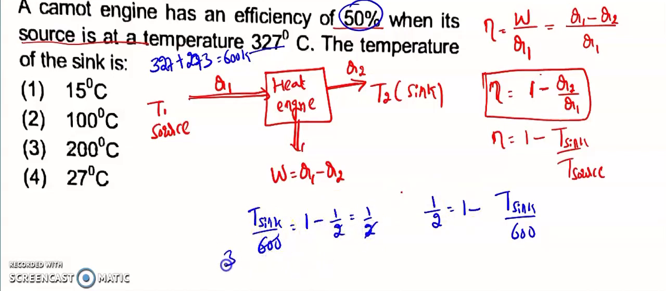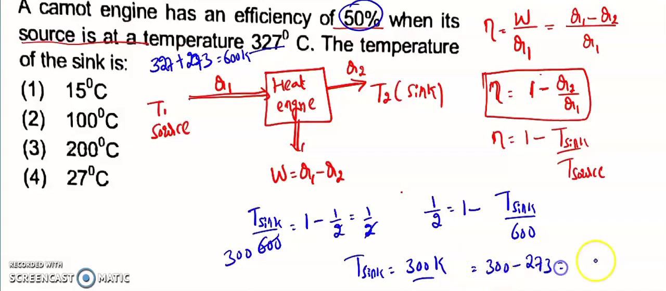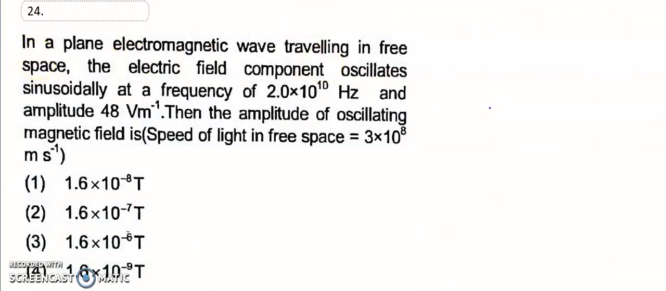So the answer is: the temperature of the sink is equal to 300 Kelvin. Now in Celsius, that is 300 minus 273, that is 27 degrees Celsius. That is option 4 is the right answer for this question. Okay, so next question is question number 24.